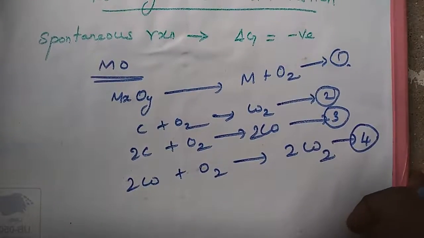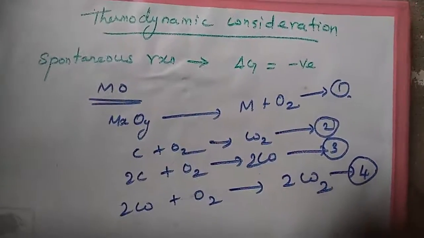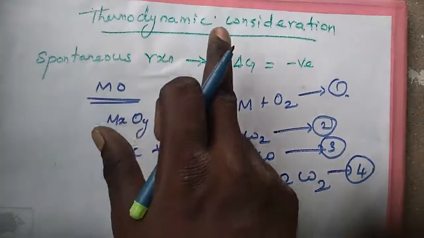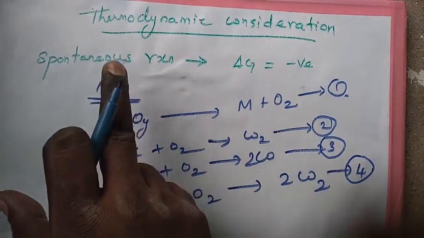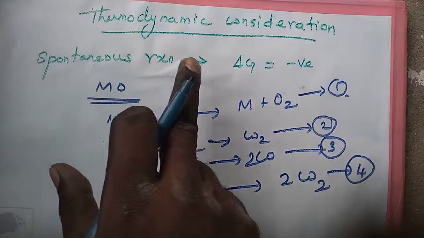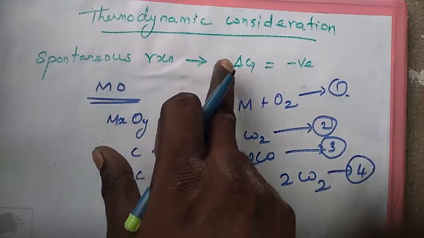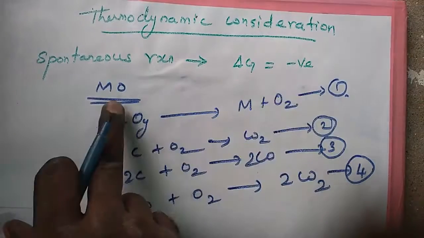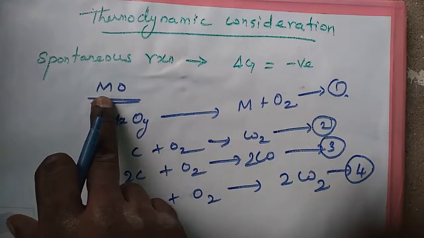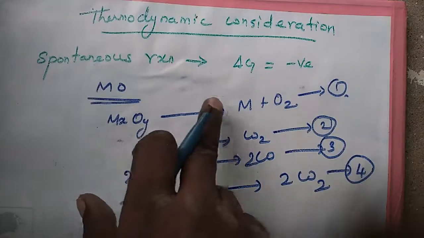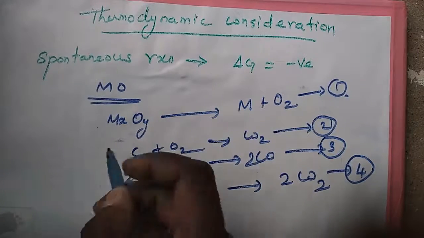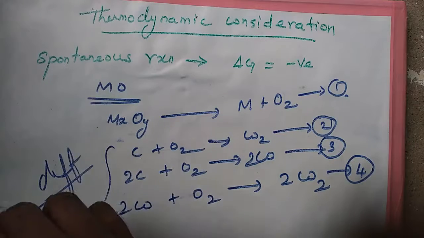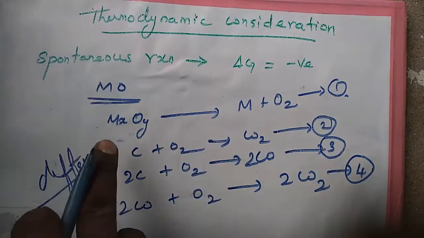Listen carefully. The suitable reducing agent is selected based on thermodynamic consideration. If the reaction is spontaneous, the change in Gibbs free energy should be a negative value. The reduction of metal oxides: first reaction, MxOy equals metal plus oxygen. These are different reducing agents.